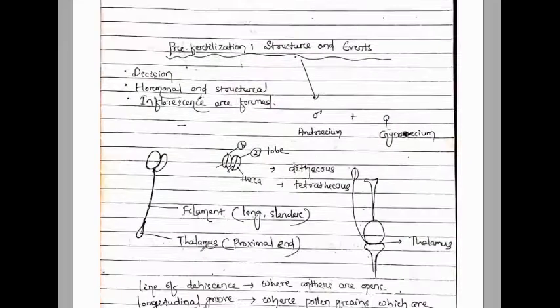Thalamus is the most proximal part, the proximal end. This is the anther, the stamen or filament, and this portion where it attaches to the ovary and to the petals is known as the thalamus.